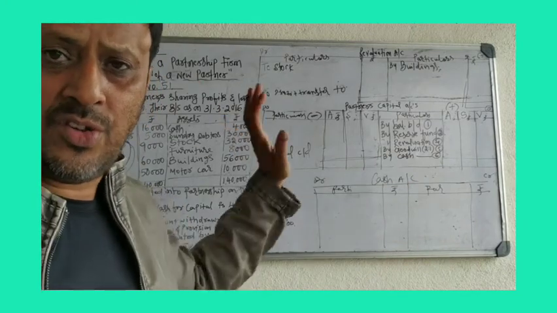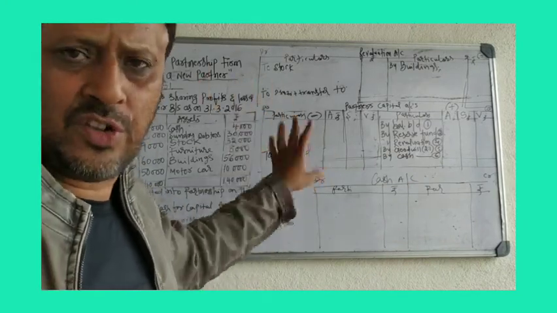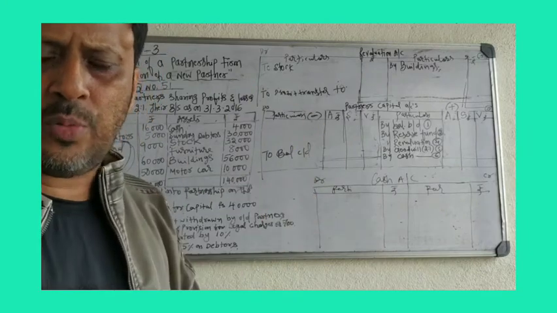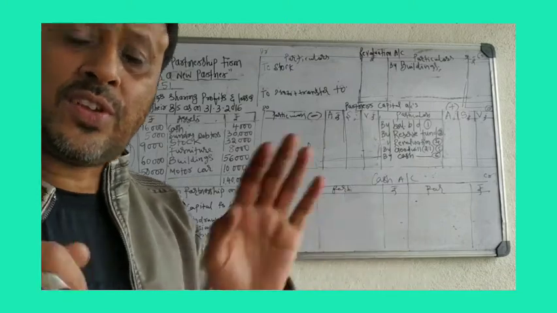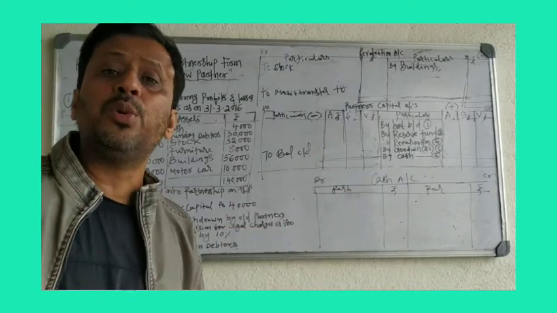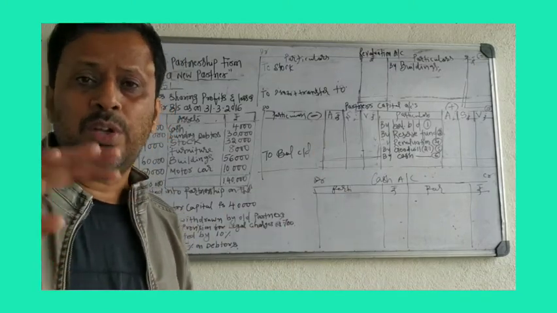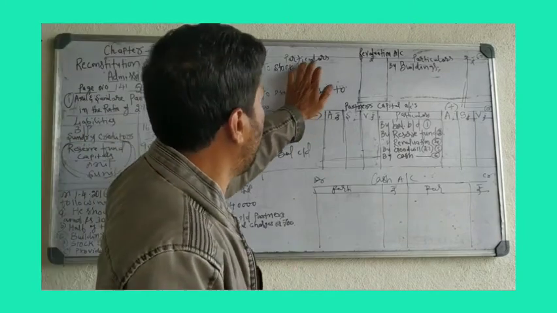So the building value is increased. What do you have to show in the revaluation account?